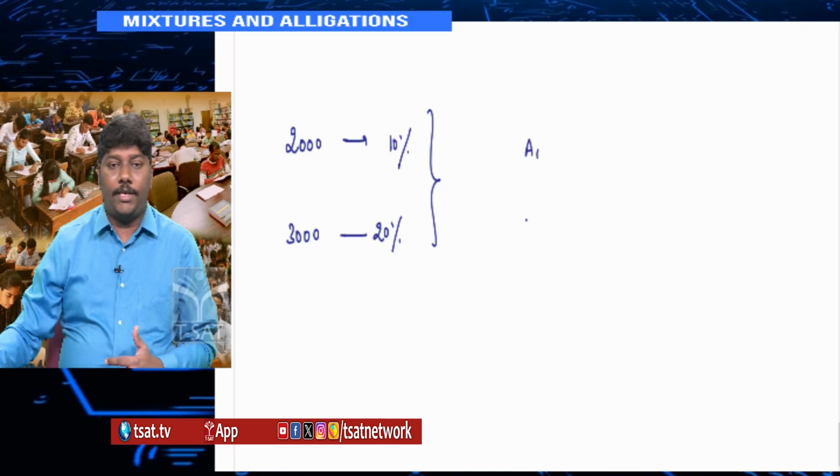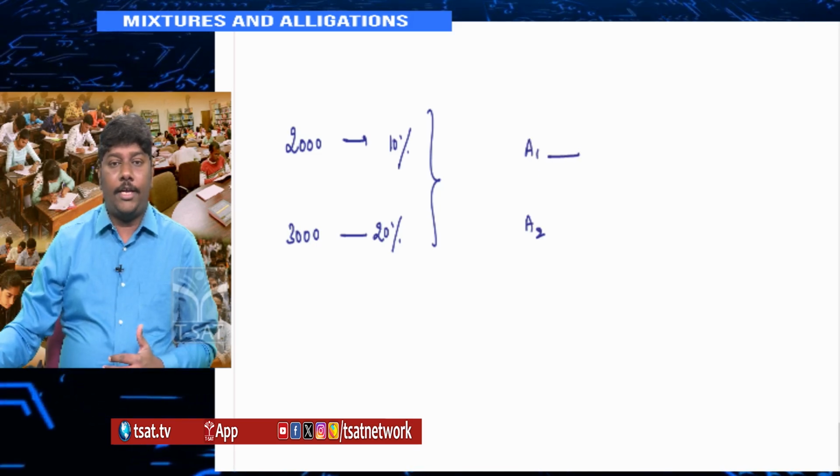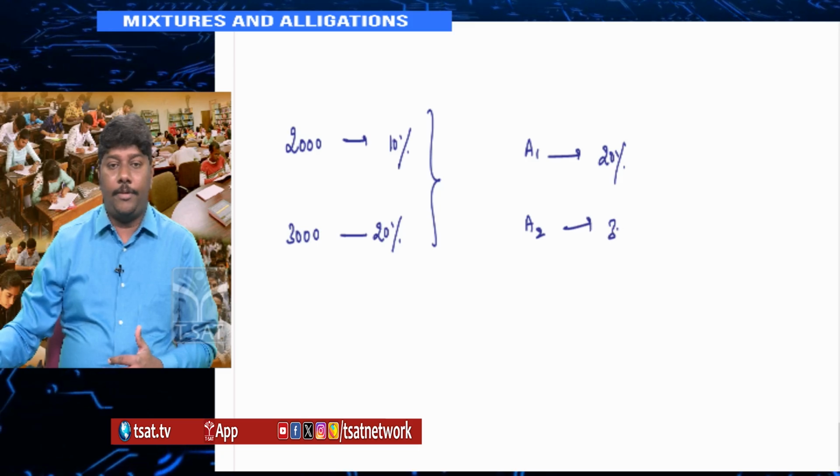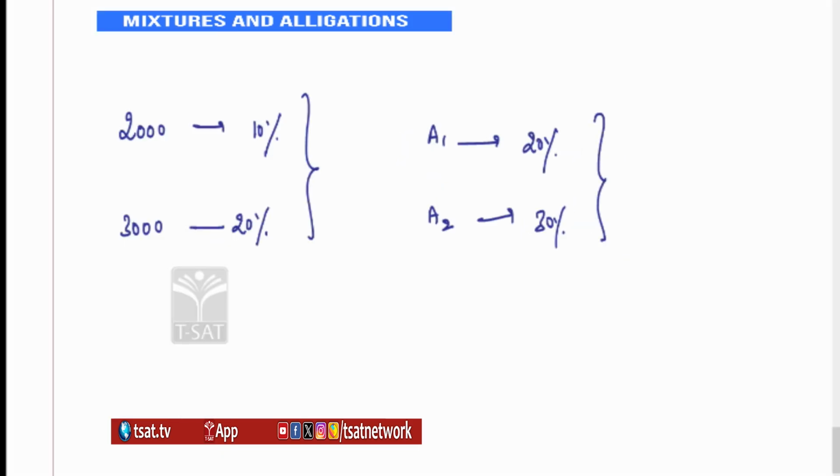Say you are buying two articles, A1 and A2. Upon article 1 you are getting 20% profit, upon article 2 you are getting 30% profit. What is the overall profit? You should know the prices. For example, it is 2000 and 5000. Upon the first you are getting 20%, upon the second you are getting 30%. What is the overall profit if I ask you? Then again it will be (N1A1 + N2A2) / (N1 + N2).